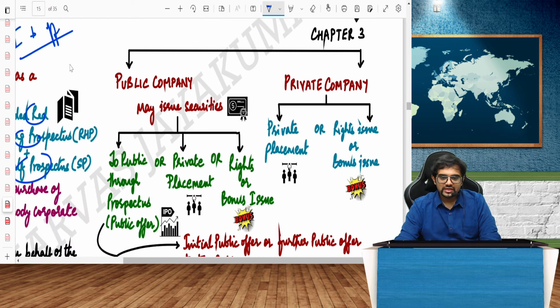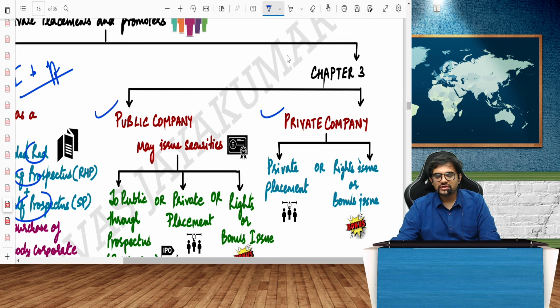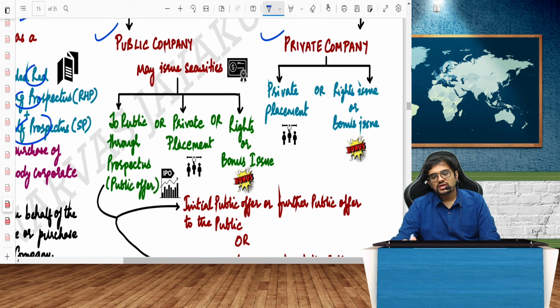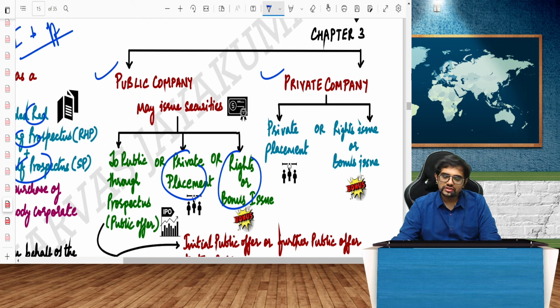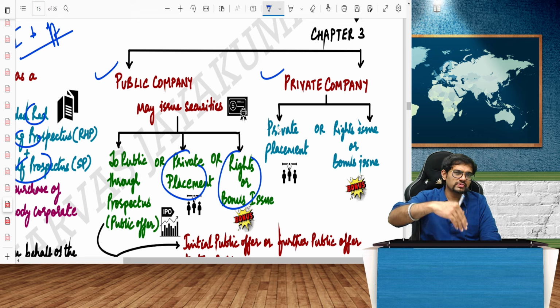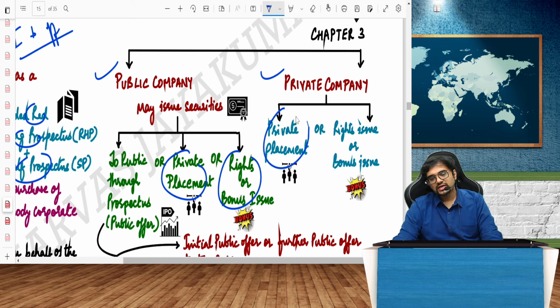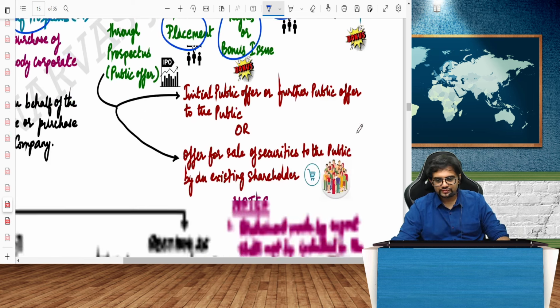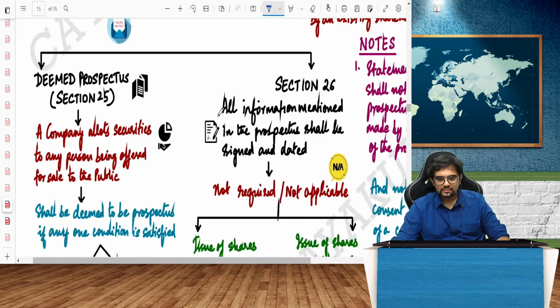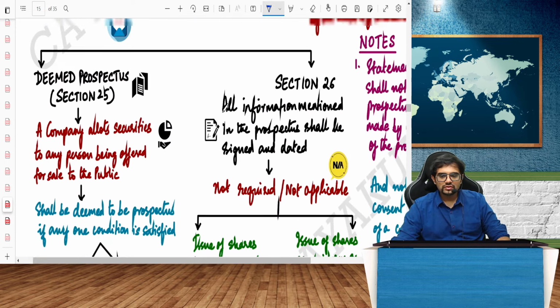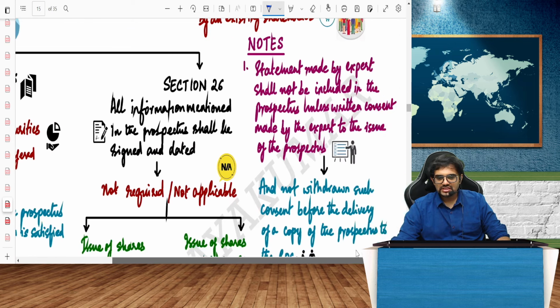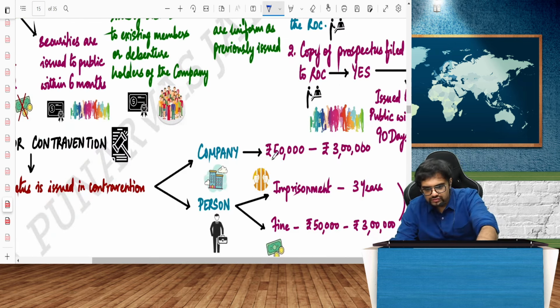So you have one public company and one private company. A public company may issue securities to the public through a prospectus or through a concept called private placement, or it can also do a rights issue or a bonus issue. Whereas a private company can only do two things. It cannot go through a prospectus, it cannot make a public offer because it's a private company. It can go via private placement, rights issue or bonus issue. In the prospectus, let us see some important areas; everything we can't do.